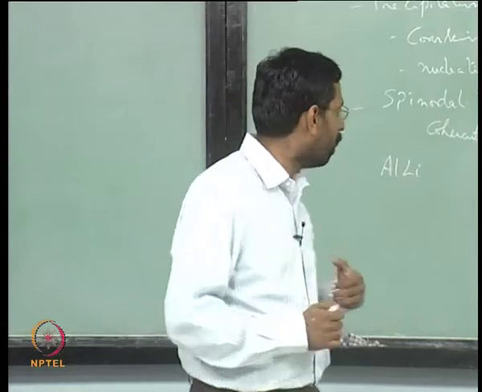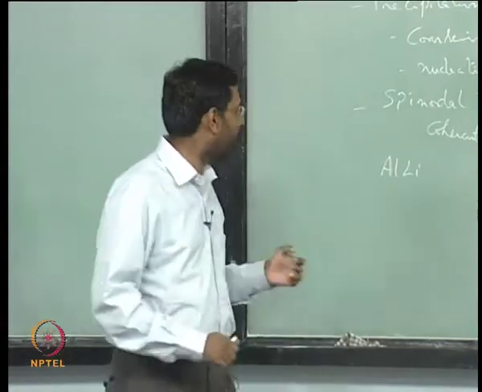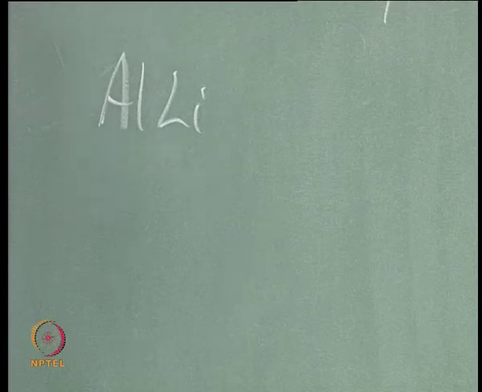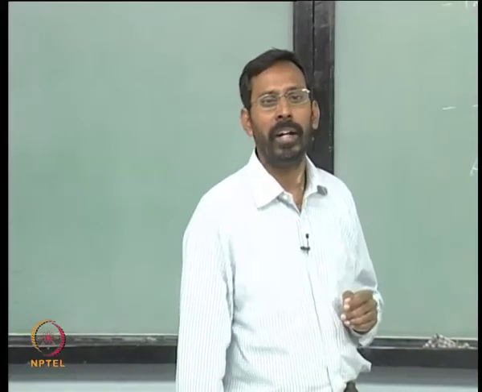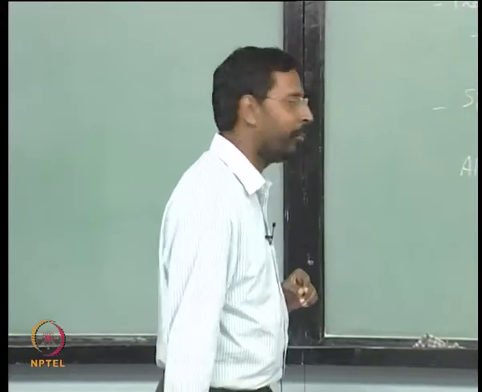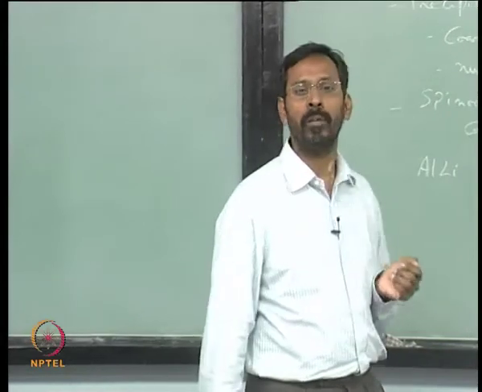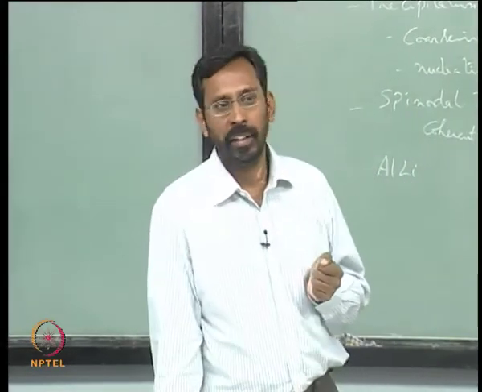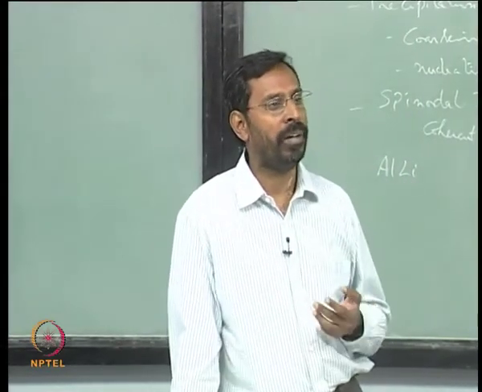But more importantly, the problem was what is called, how many of you read about aluminum lithium? There is a problem in aluminum lithium alloys particularly, which is associated with deformation characteristics. Have you ever heard of planar slip?